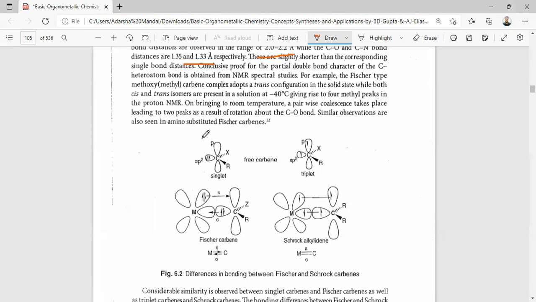This is the structure of the free carbene: a singlet carbene, where two electrons are paired in the sp2 orbital, and the free carbene as a triplet carbene, where the two electrons are in the sp2 orbital and the p orbital.